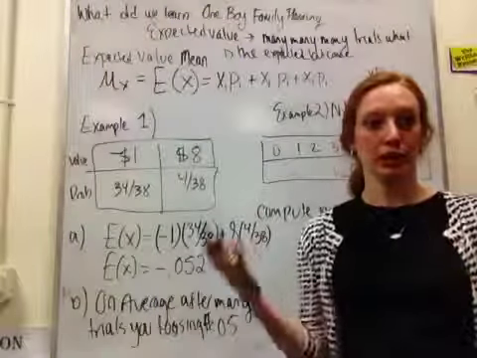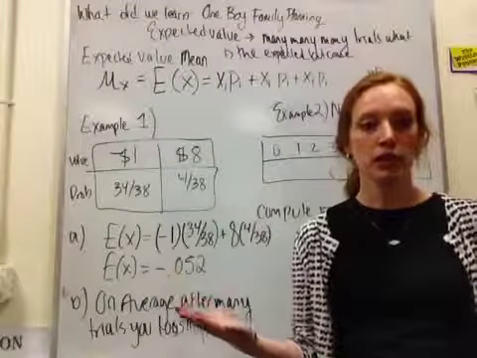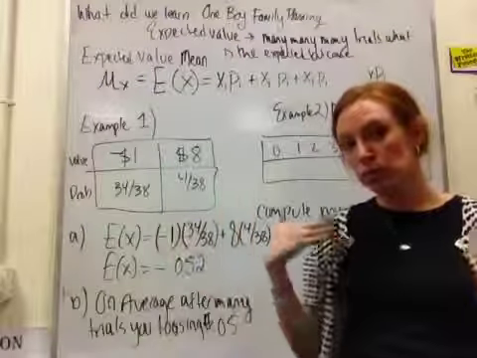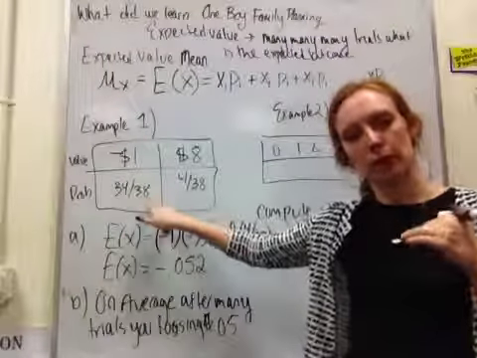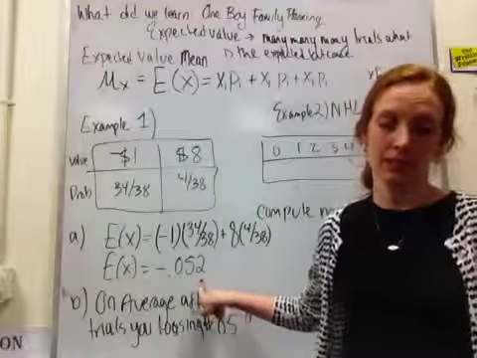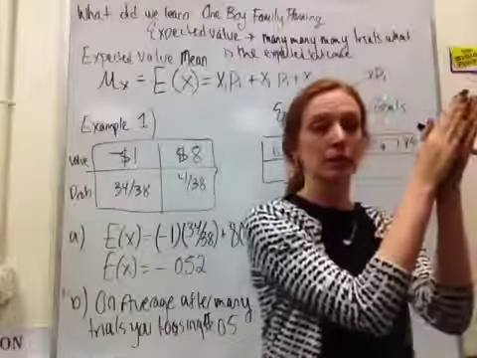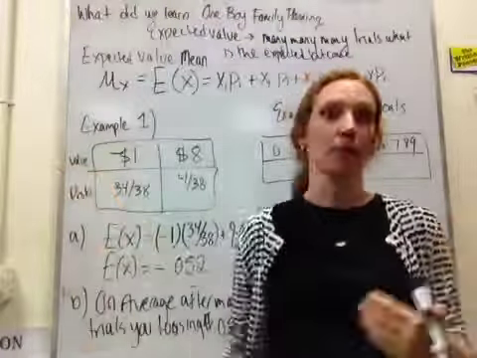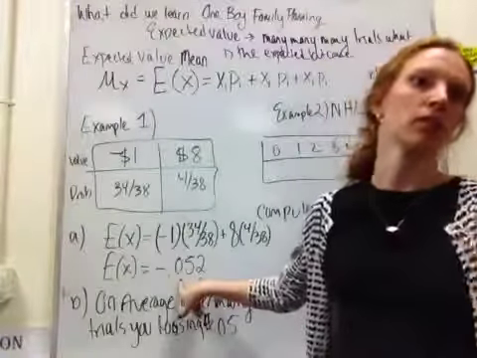So this is where it comes into play. If you're at a casino and you're playing, each time you either win or you lose. So you're excited, you either get $8 or you lose $1. But if you were to play this forever with these probabilities holding true, on average, you will lose 5 cents. And that's how most games work at casinos. If you played for an infinite amount of time, or thousands and thousands of times, on average, you will have lost 5 cents.